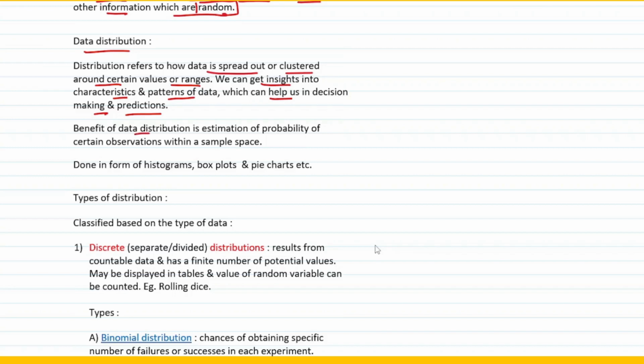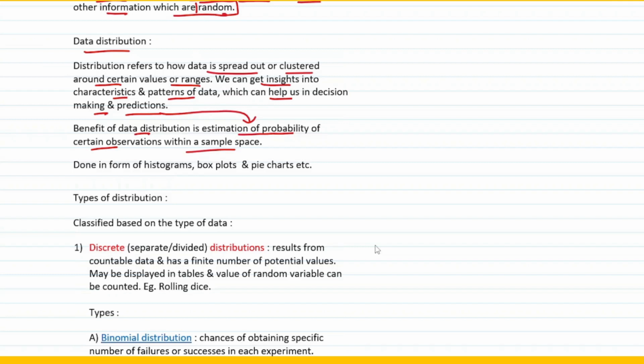Okay. The benefit of data distribution is estimation of probability, because how do you make predictions? You can make predictions on the basis of probability, right? So the benefit of data distribution is estimation of probability of certain observations within a sample space. So if a sample space is given, you make an estimation of the probability. If you have studied probability in class 11th and 12th, you would be able to correlate it in a better way.